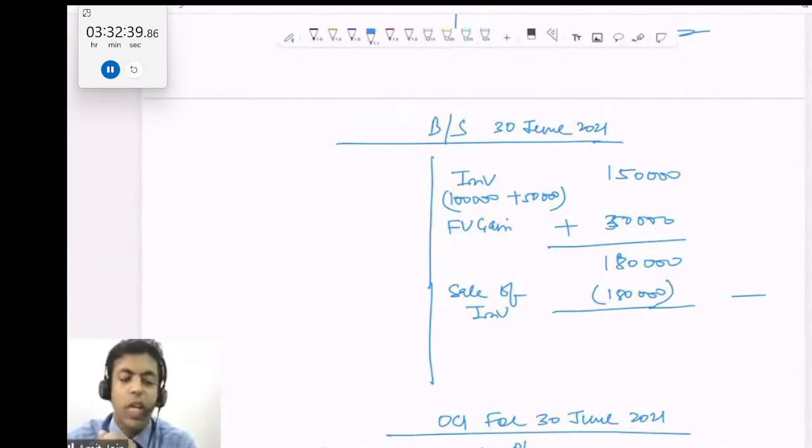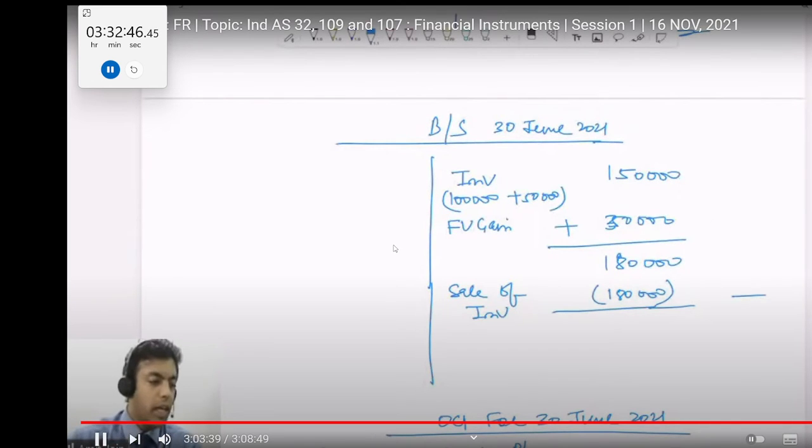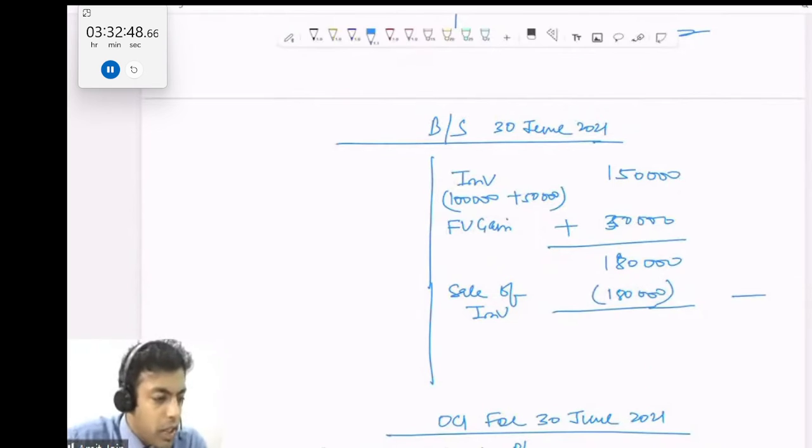And these are the series of transaction entries which we need to pass in respect of fair value through OCI. So let me take up the last couple of questions. After that we can wind up the session.